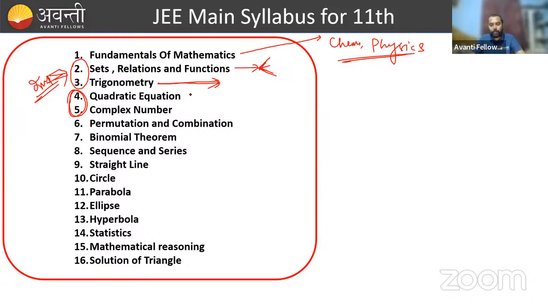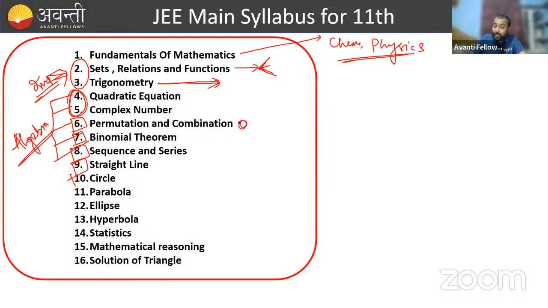We'll go through how the questions come from the syllabus in JEE examinations. The next topics are permutation and combination, binomial theorem, sequence and series, straight line. So remember quadratic equation, complex number, permutation combination, binomial theorem, sequence and series: these five topics come under algebra. It's a very big unit. Permutation combination is a very important topic.